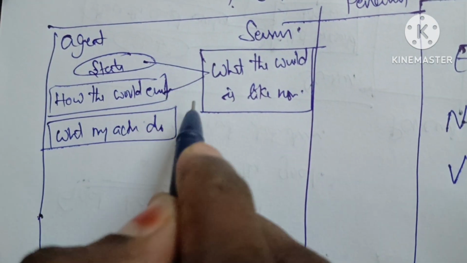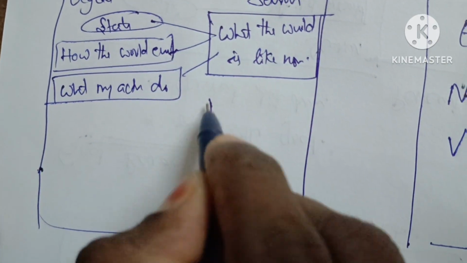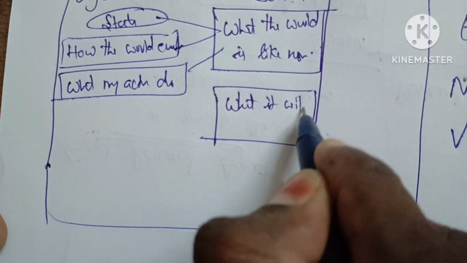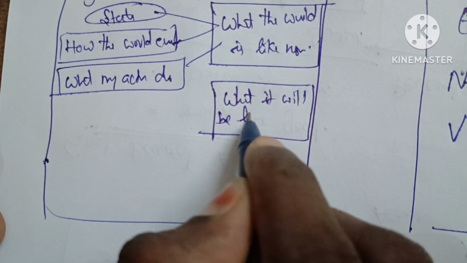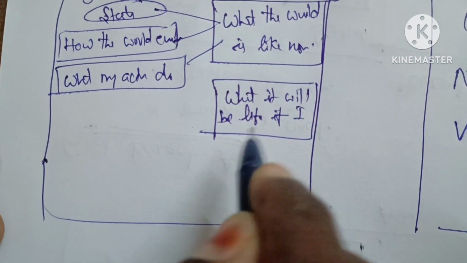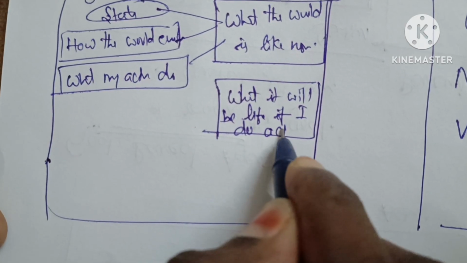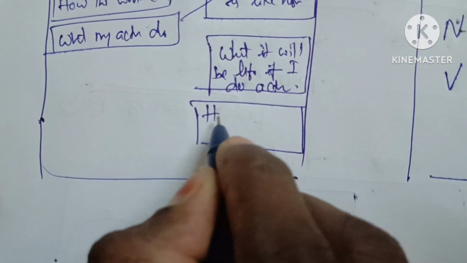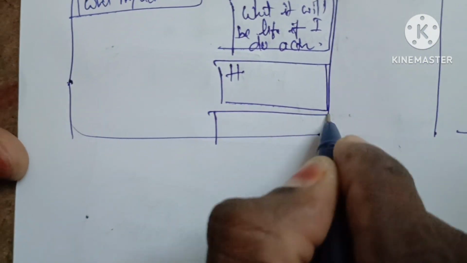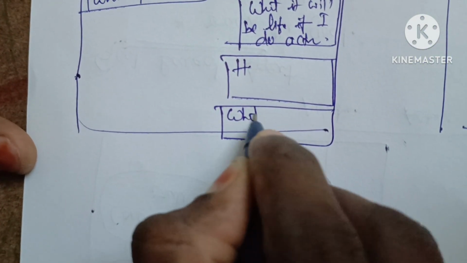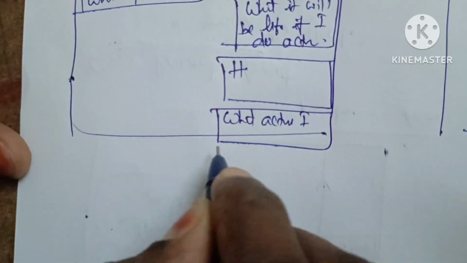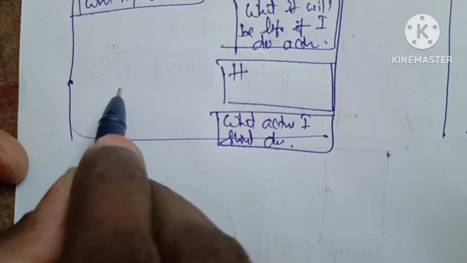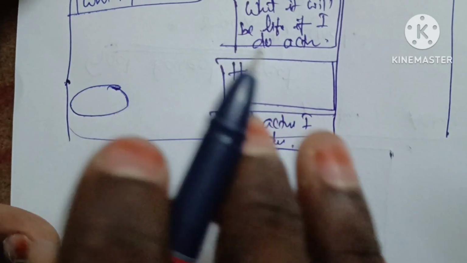So these are all considered. After that, what will it be like if I do an action? Next, generally, what action should I do now? So then you can say that is the goal node in a goal based agent.